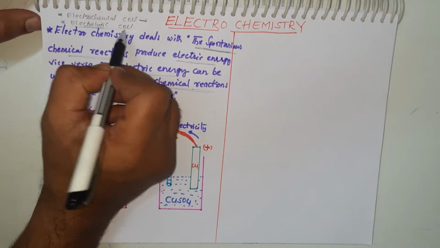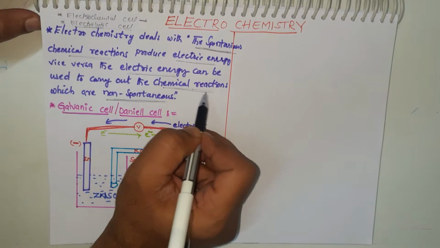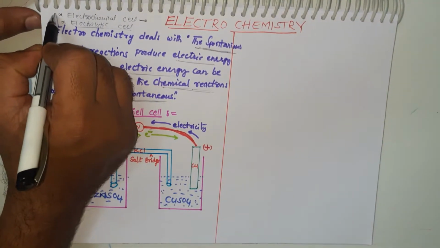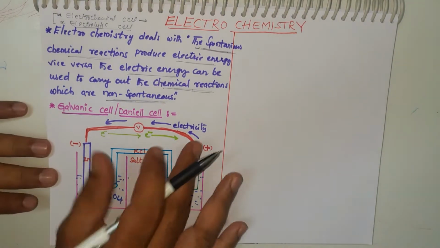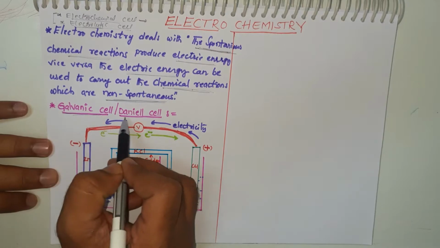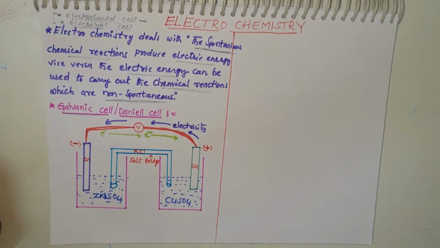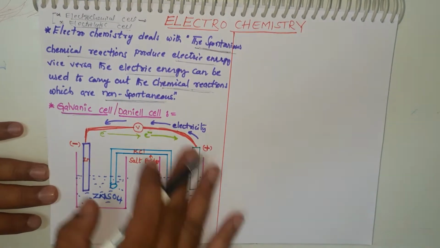In electrolytic cells, electric energy converts into chemical energy. This is the main difference between the electrochemical cell and the electrolytic cell. We studied the electrochemical cell, that is the galvanic cell or Daniell cell. The structure of the galvanic cell is like this.